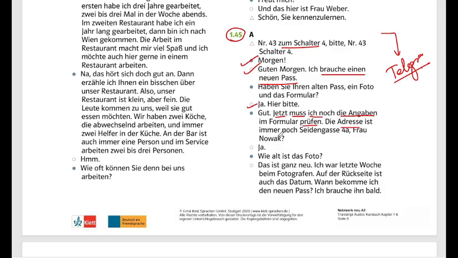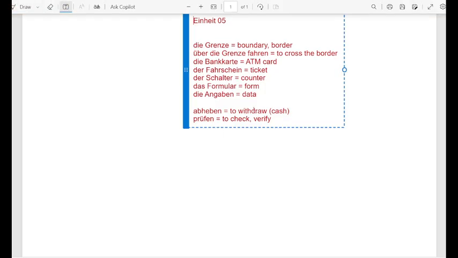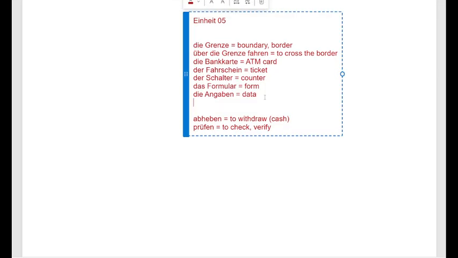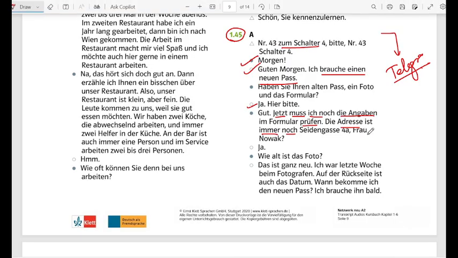Die Adresse ist immer noch Seidengasse 4a, Frau Nowak. Okay. Now here you can notice we are using in the conversation immer noch. Immer noch here is acting as a filler word, which means still, like as usual. So, or we can say in this context, to this day, till this state. It is the same as the previous one.